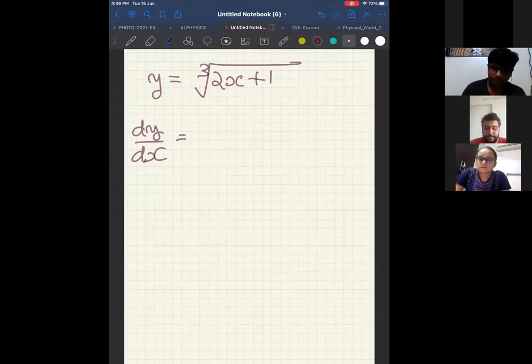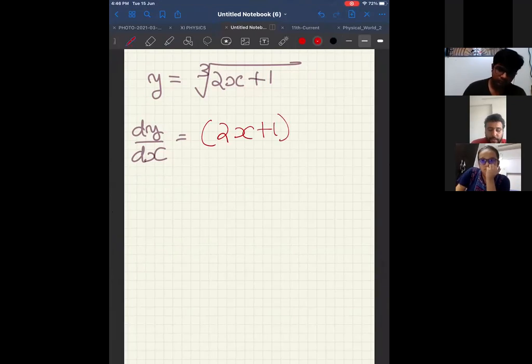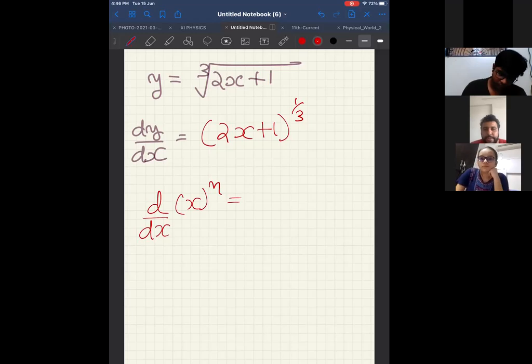Now, first thing, cube root of 2x plus 1 can be written as 2x plus 1 whole power 1 by 3, correct? Because cube root can be written as something power 1 by 3. Now, do you know the formula for differentiation of x power n?